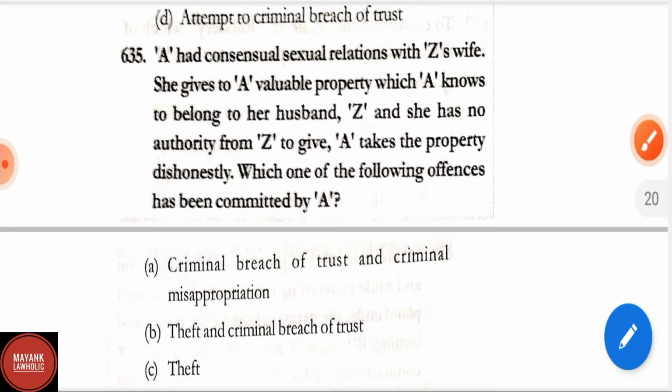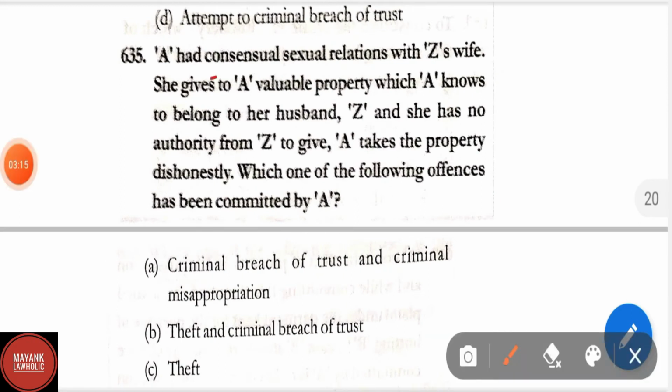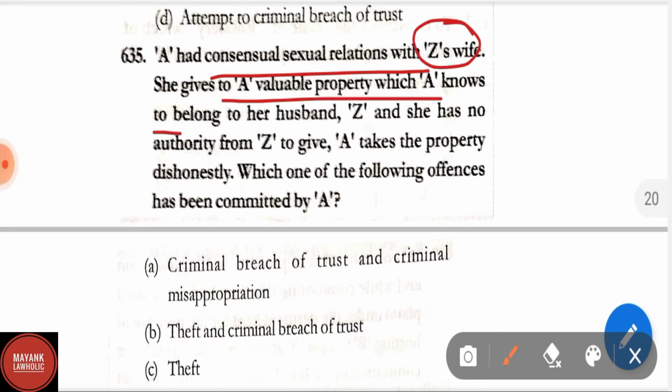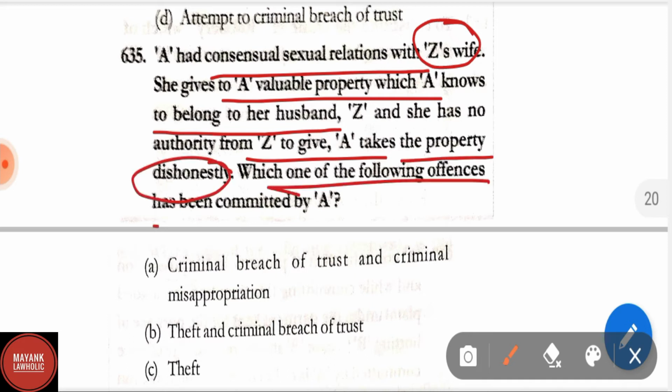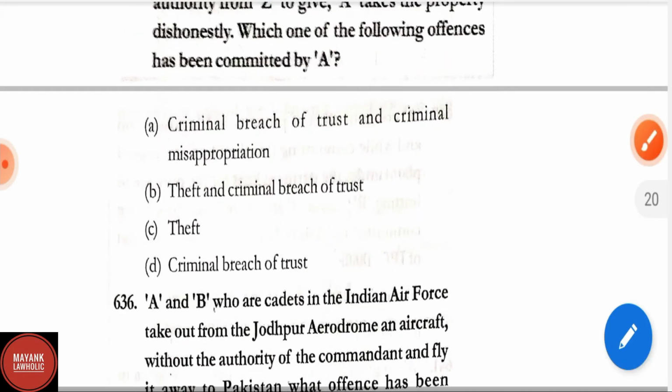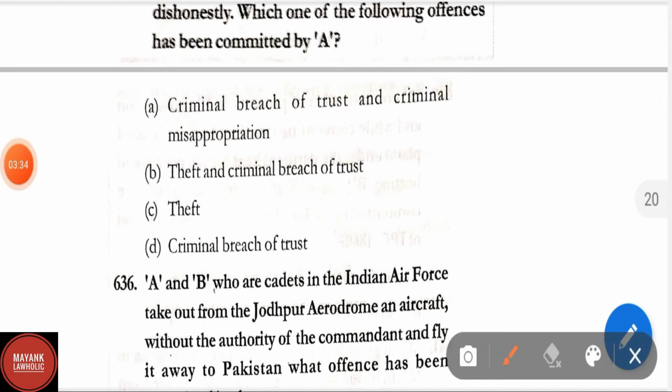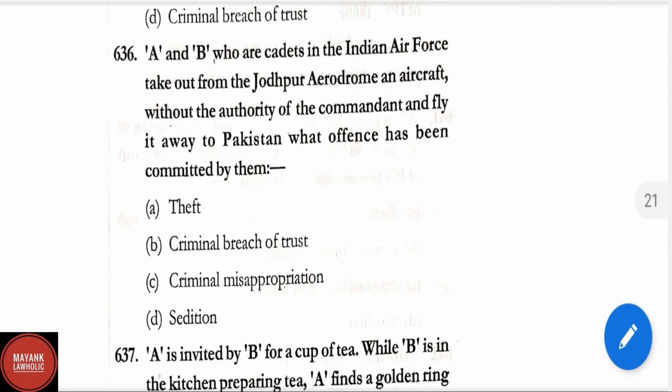Question number 635. A had consensual sexual relations with Z's wife. She gives to A valuable property which A knows to belong to her husband Z, and she has no authority from Z to give. A takes the property dishonestly. Which of the following offenses has been committed by A? Options are criminal breach of trust and criminal misappropriation, theft and criminal breach of trust, theft, criminal breach of trust. Correct answer is option C, that is theft. Question number 636.